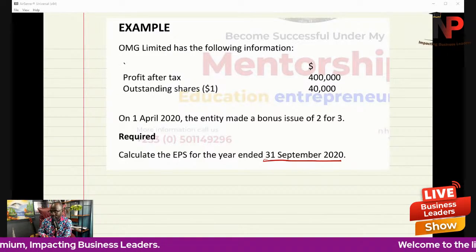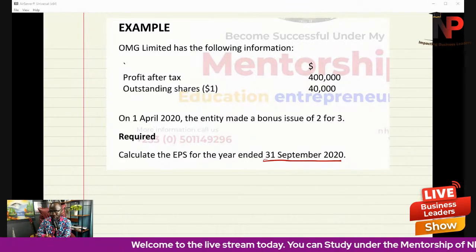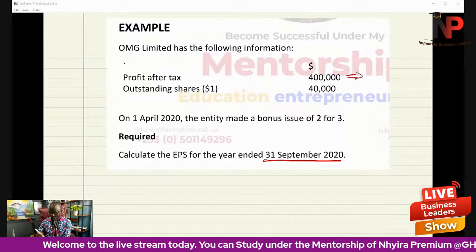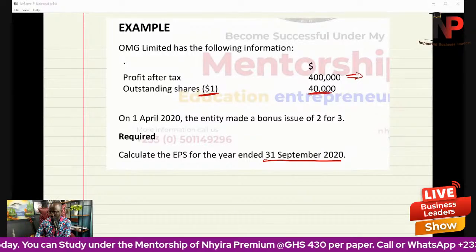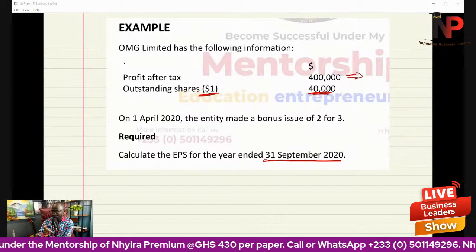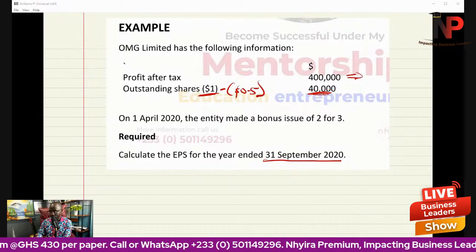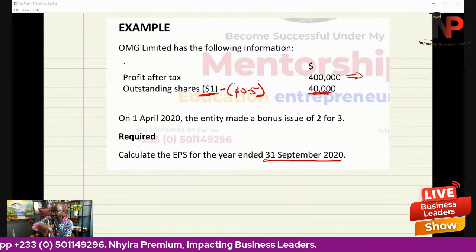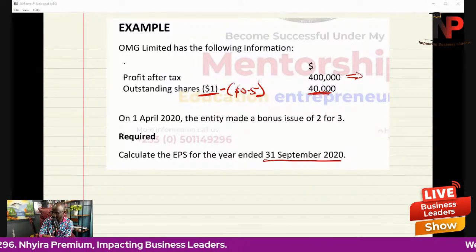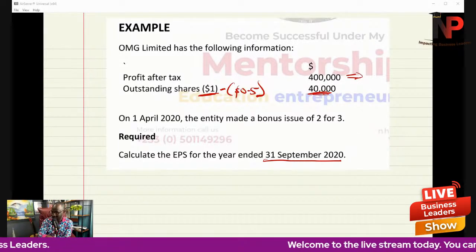So let's see. Calculate the earnings per share for the year ended 31st September 2020. So what we got? OMG Limited has the following information. Profit after tax, $400,000. Outstanding shares, in brackets $1, is 40,000. Now you have to be careful about it, because if, for instance, the bracket is 0.5, then you have to calculate the number of shares outstanding.